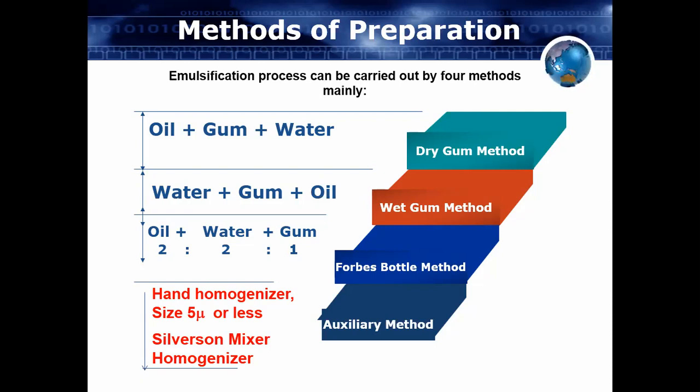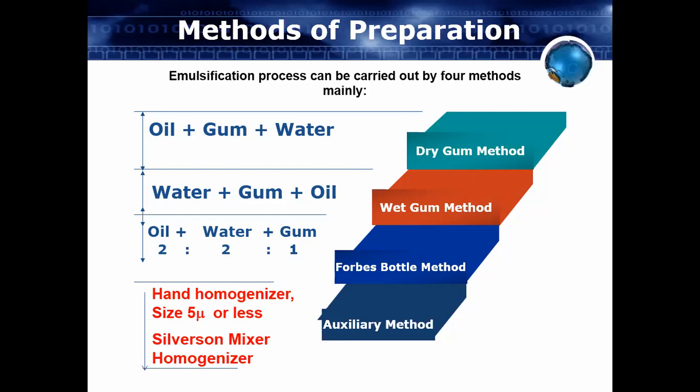This is called the ideal emulsion, when globules are formed and distributed throughout the one phase. Here we can use gums: acacia gum, tragacanth gum. These gums can be utilized as emulsifying agents for the preparation of emulsion.